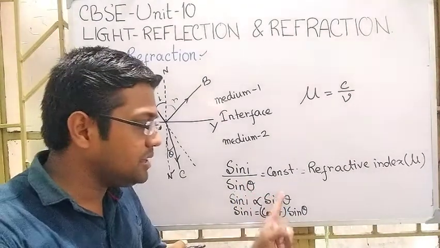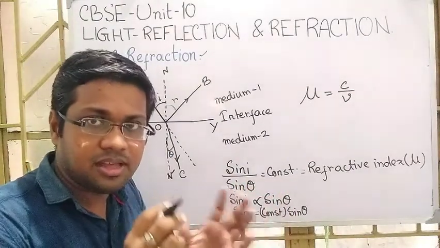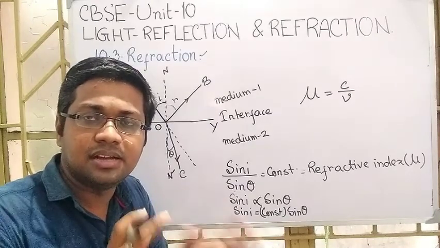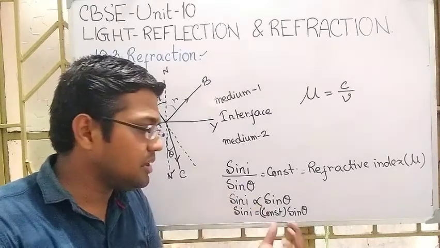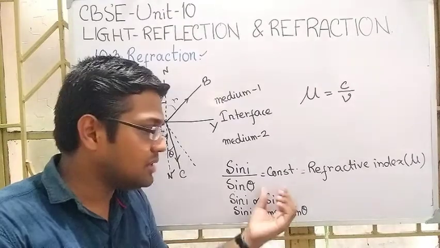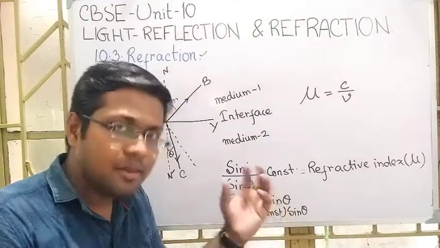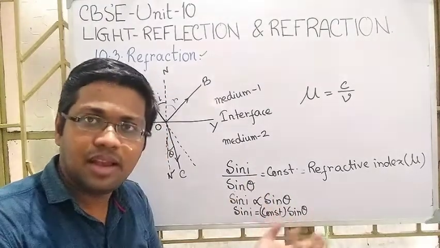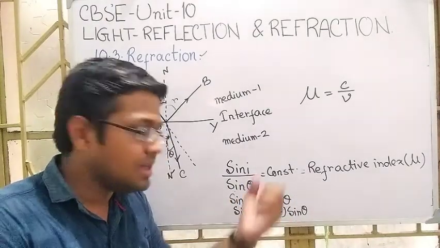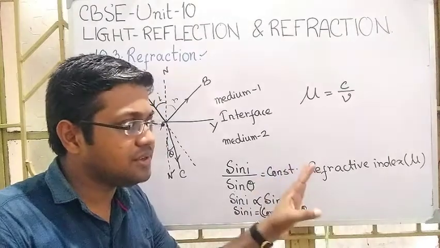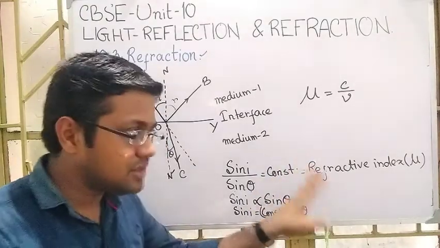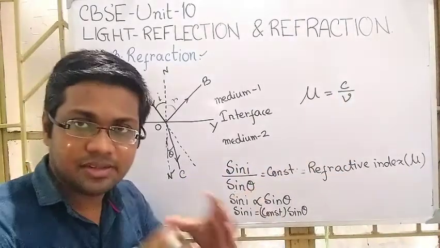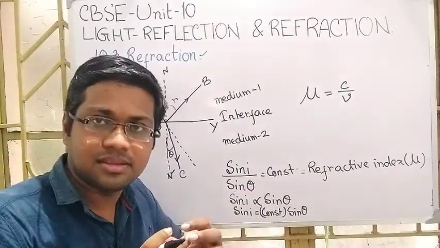We obtained these things from the concept that somehow the angle of incidence and the angle of refraction are related. From there we get a constant. That constant is stated in the second law of refraction. That constant is known as refractive index, but this refractive index is defined as mu equal to c by v. It is defined in something else.